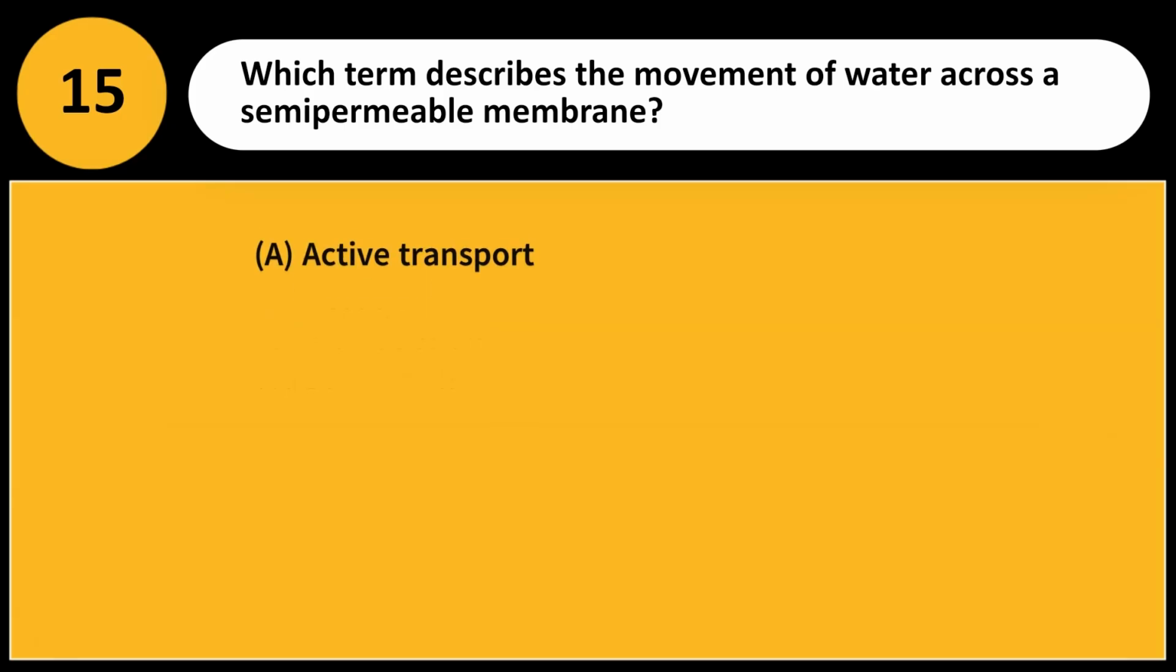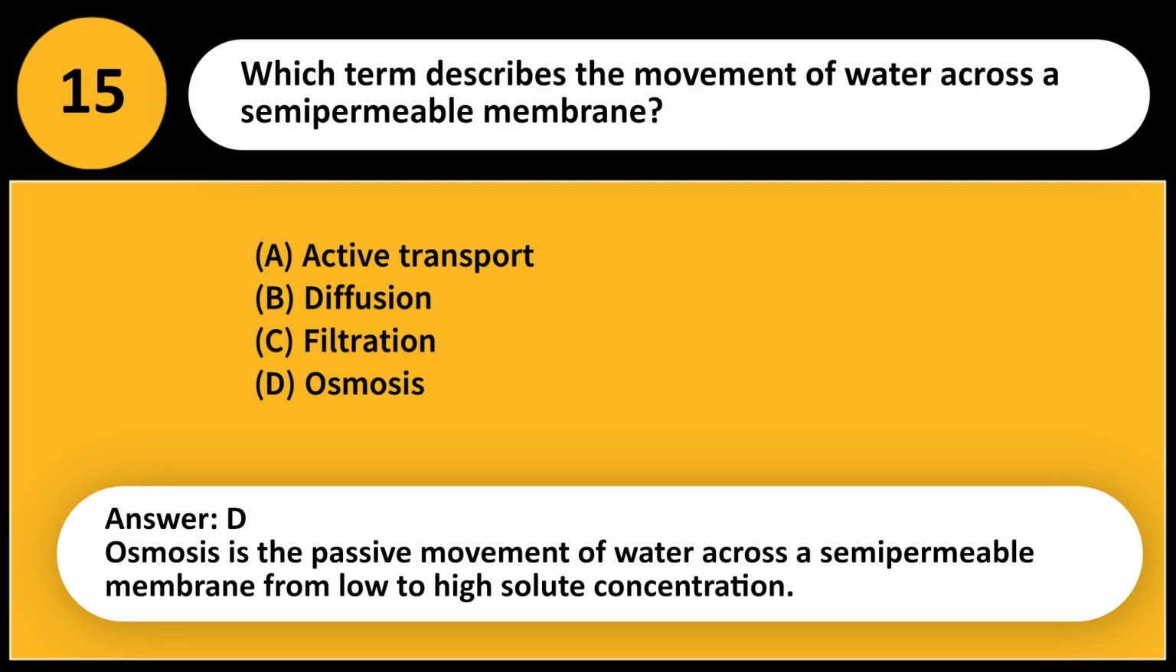Which term describes the movement of water across a semi-permeable membrane? A. Active transport. B. Diffusion. C. Filtration. D. Osmosis. Answer, D. Osmosis is the passive movement of water across a semi-permeable membrane from low to high solute concentration.